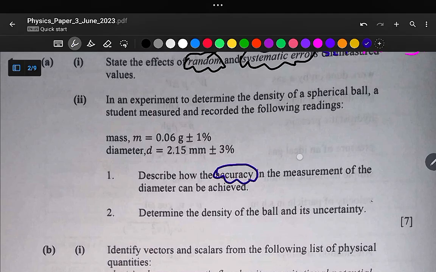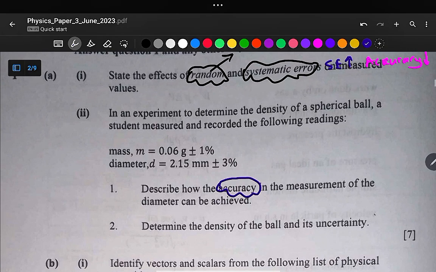For us to increase the accuracy of the measurement, we try by all means to reduce systematic errors. If we want to increase the accuracy of the measurements, we reduce systematic errors, and if we want to increase the precision of the measurements, we decrease the random errors. So here we are talking about the reduction in systematic error. How best can we reduce it?